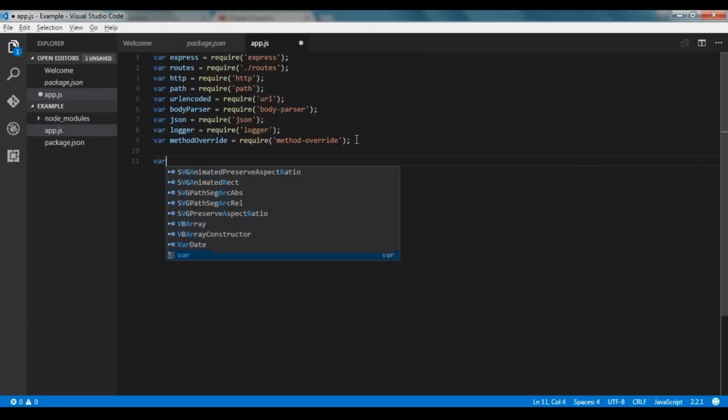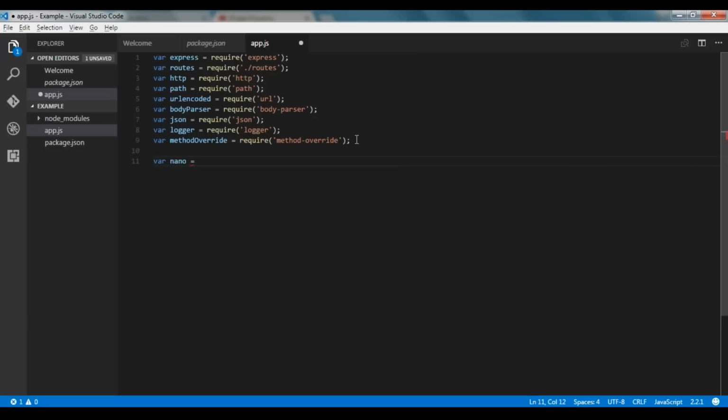So now we'll import nano. Require, and this is nano. So guys, using this nano, we'll get connected to our CouchDB. So we'll enter the address of CouchDB, that is http://localhost: the port number is 5948.